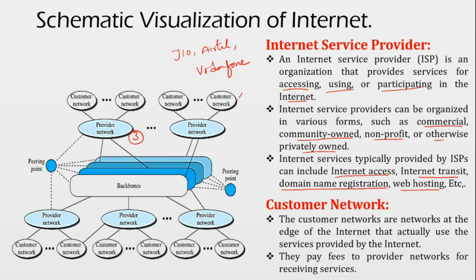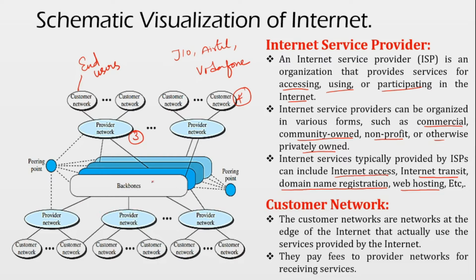Next, coming to the fourth layer, that is nothing but the customer network. The customer networks are nothing but the end users, like you and me. So these are all the four layers of the internet, the official representation of how the internet works. But this is a schematic visualization of the internet.